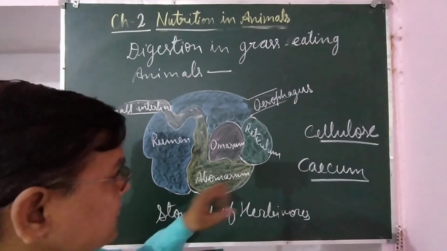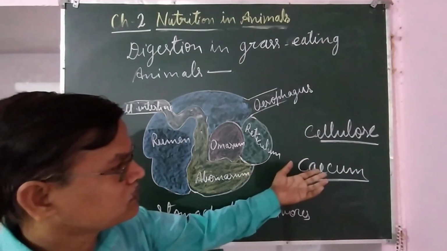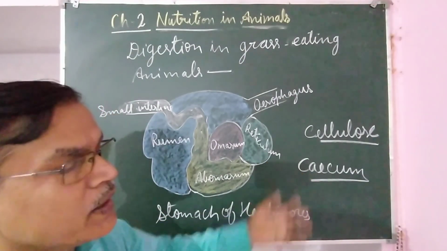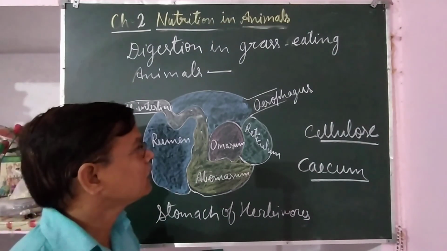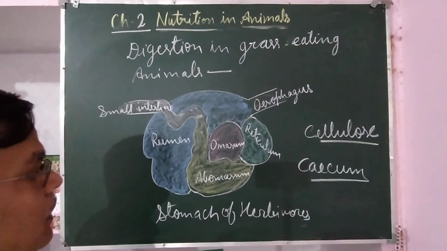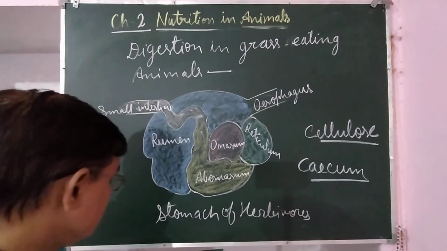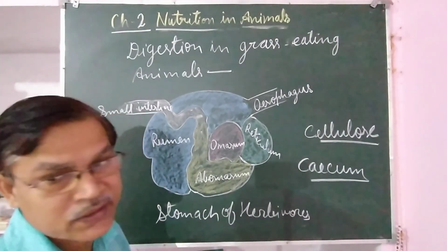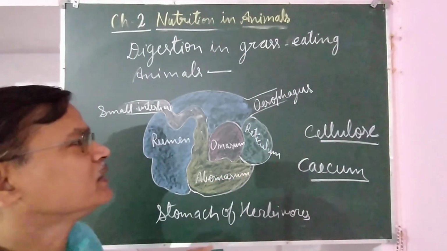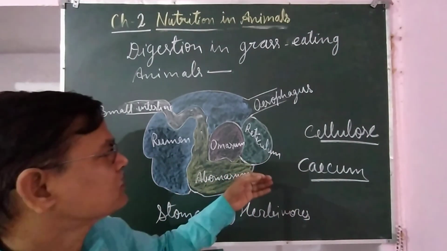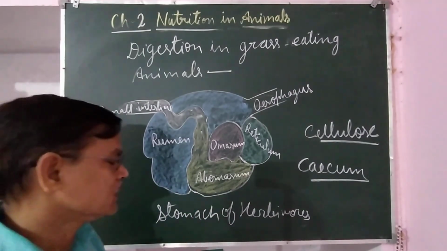The cecum is not developed in human beings, but in ruminants it is well developed and has special bacteria. Because of these bacteria, grass eating animals are able to digest cellulose. If a human being eats straw or hay, it will not be digested because it is made up of cellulose, and it will come out as it is.